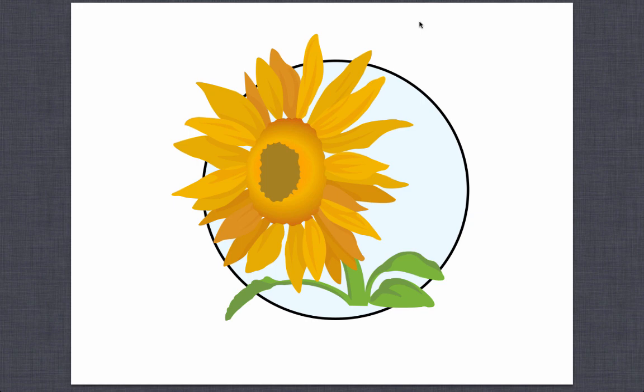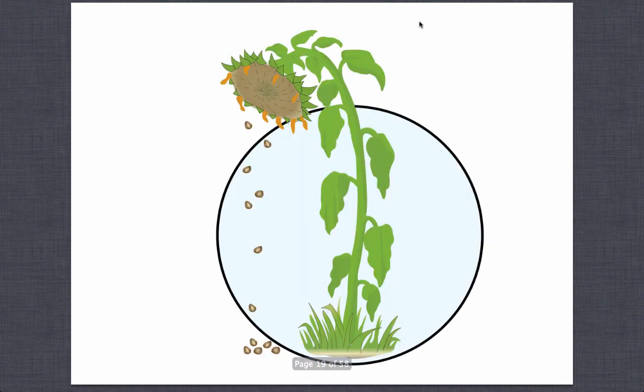What stage does this picture show? This is a mature flowering plant. When a plant reaches maturity, it flowers and produces fruit. This will start the life cycle over again once seeds are dispersed. Here the seeds are being dispersed.